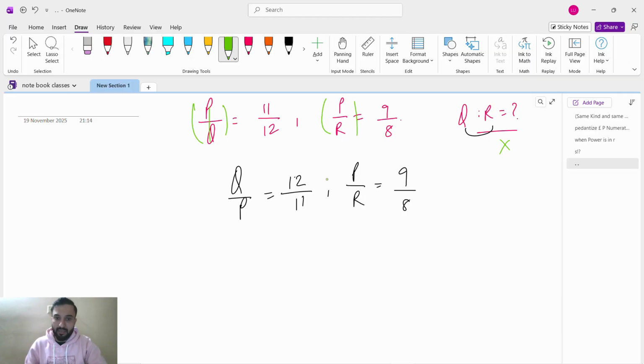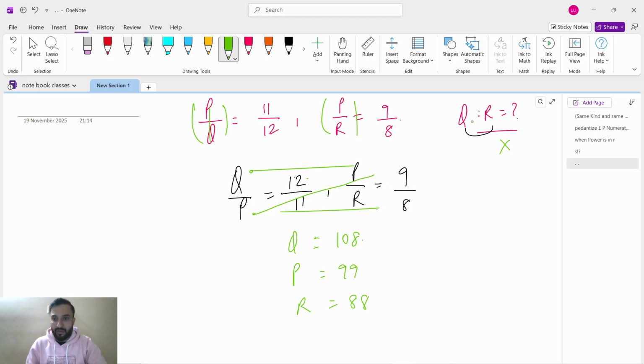Now we will find Q. Q is in the numerator into numerator, so 12 times 9 is 108. Q is 108. Then P is in the denominator, so P is 11 times 9, 99. Then R is in the denominator, so 11 into 8 is 88.